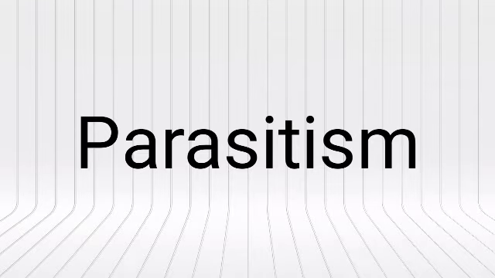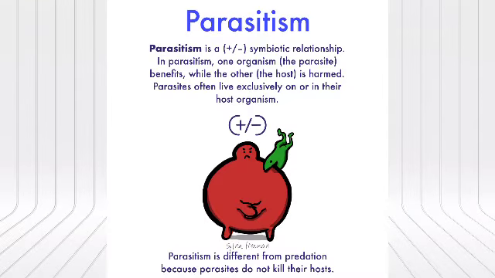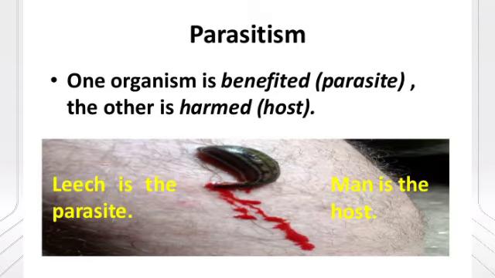Here, one organism not only derives nourishment but also lives a part of its life or its whole life on another organism. So you know that the parasite is an organism that lives in or on another organism, and the host is the one from which the parasite obtains food as well as shelter. This parasitism could be between animals, between plants, or between animals and plants.